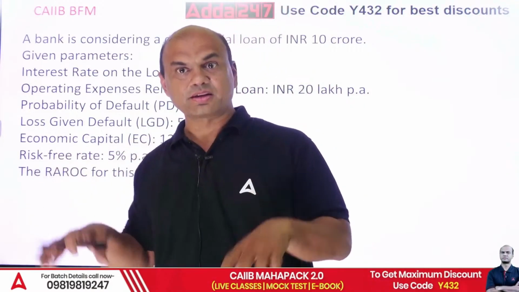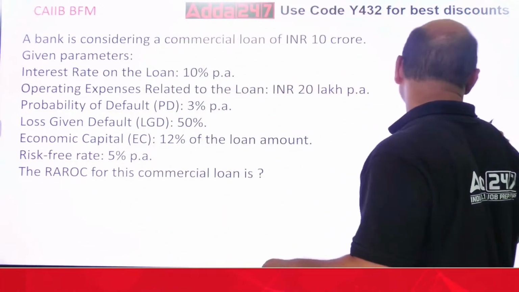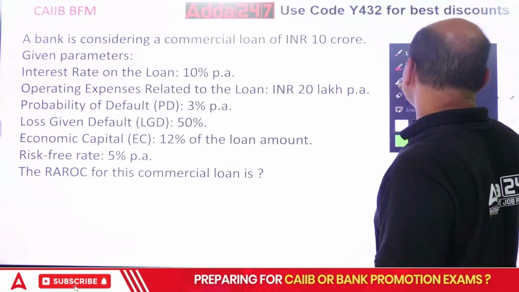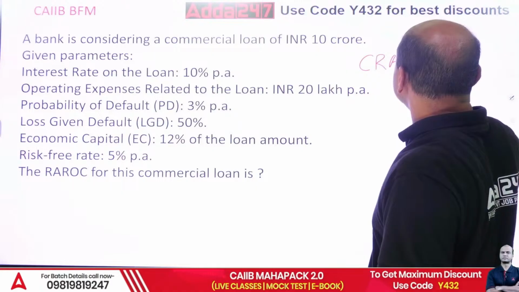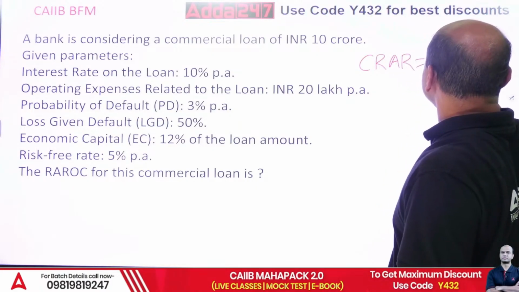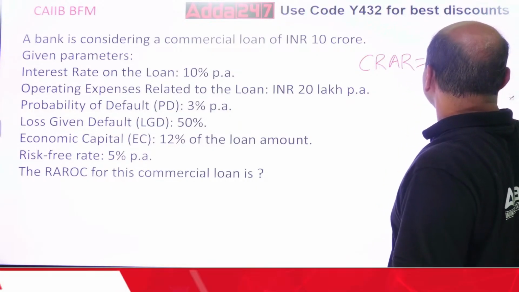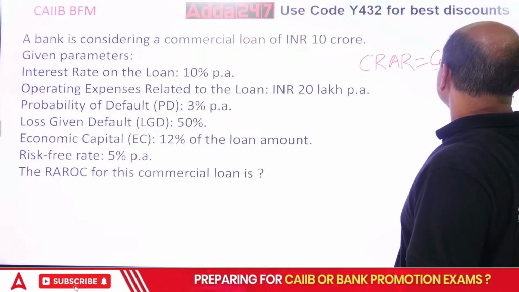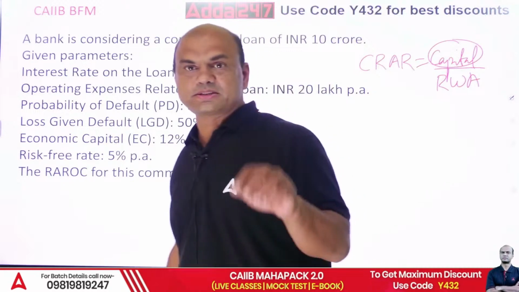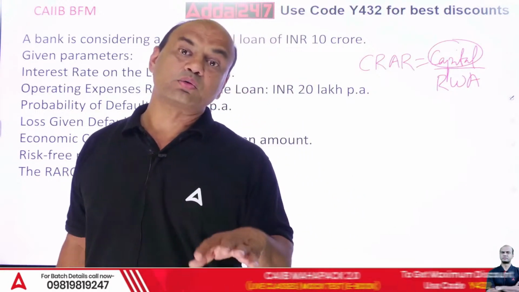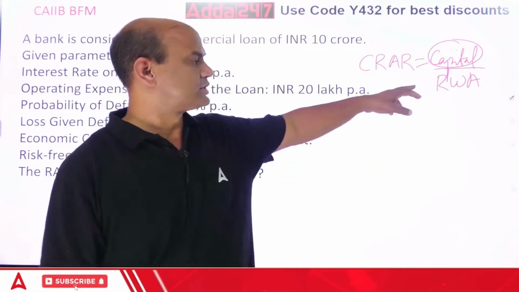Whatever loans I am giving, see CRAR, you understand this? Many of you might know this, we have already done it. CRAR is equal to capital upon RWA. This part of capital is known as economic capital. It is basically the capital required to take the risk to give the loans.